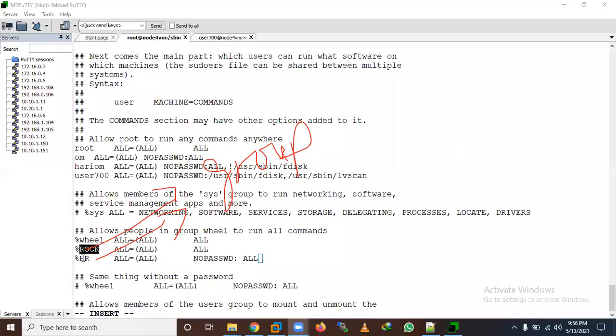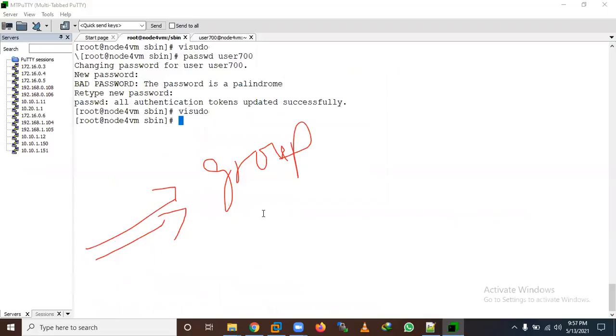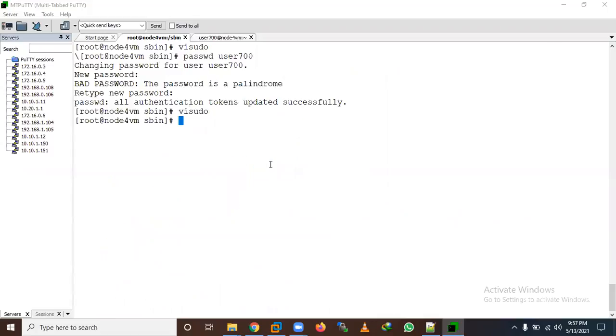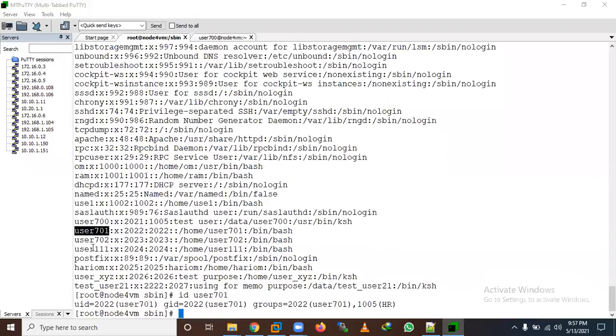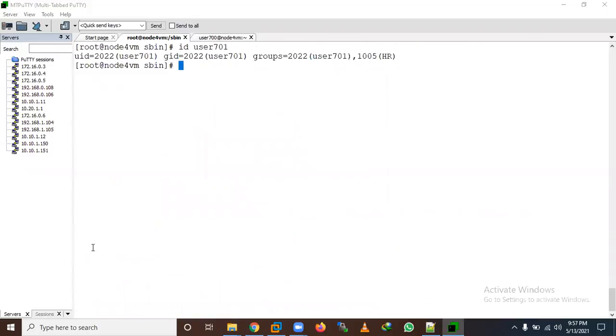Let's do a practical. We will create one HR group. I'm not giving a specific user here. Let me clear the screen and check. We have many users here, like user 700 and user 701.